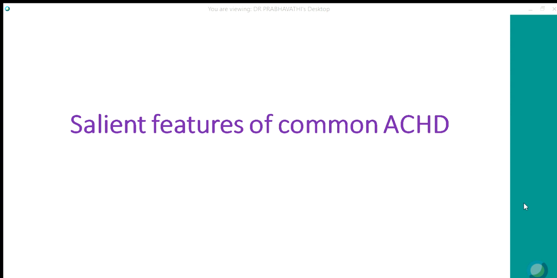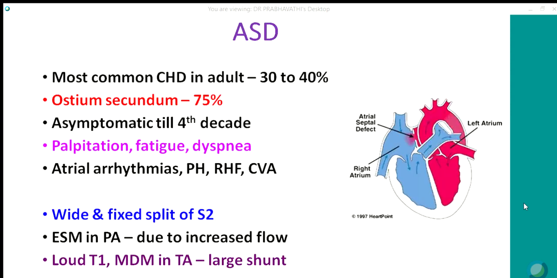So this is about the clinical findings. Now we move on to salient features of common acyanotic congenital heart diseases. We'll discuss three shunts and three stenotic lesions. Atrial septal defect is the most common congenital heart disease in adults, seen in 30 to 40%, with ostium secundum being the commonest, seen in 75%.